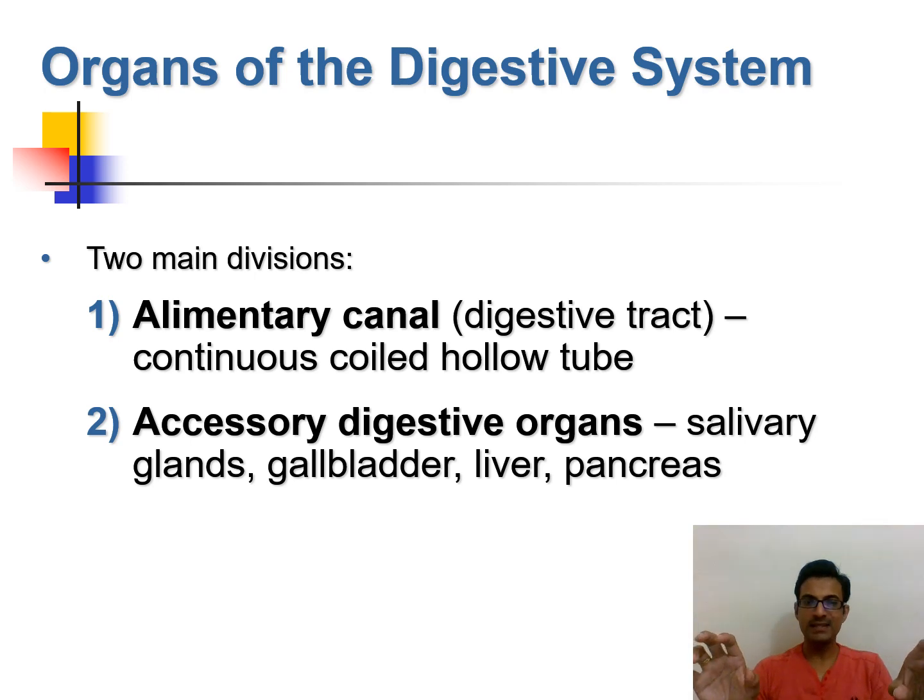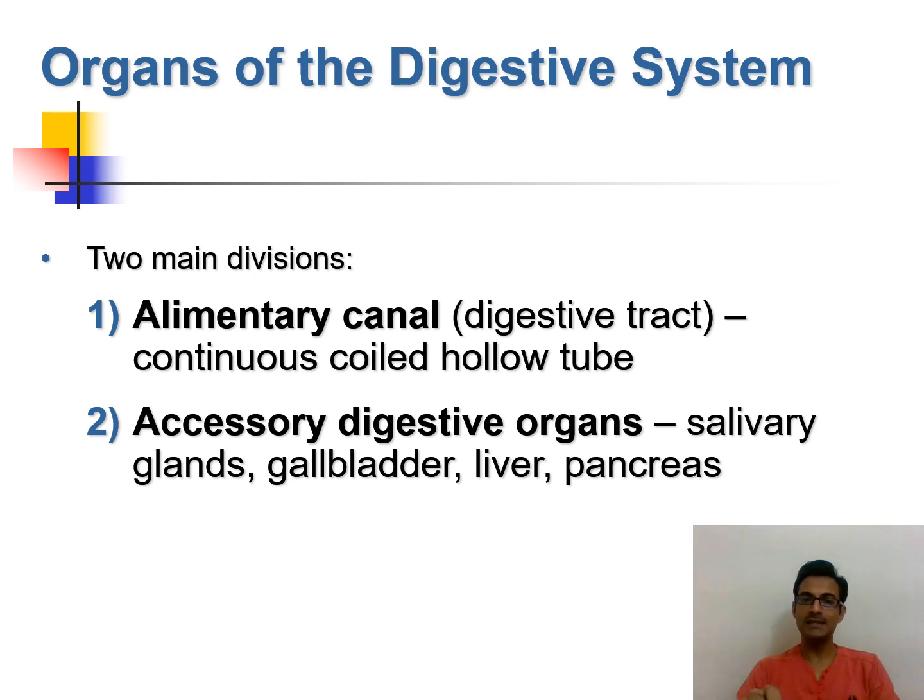The second division, the accessory digestive organs, consists mainly of the salivary glands, the gallbladder, the liver, and the pancreas. Accessory digestive organs are those organs which are not directly in contact with the food, but they provide vital chemical constituents which are required for chemical digestion of the food present in the alimentary canal.